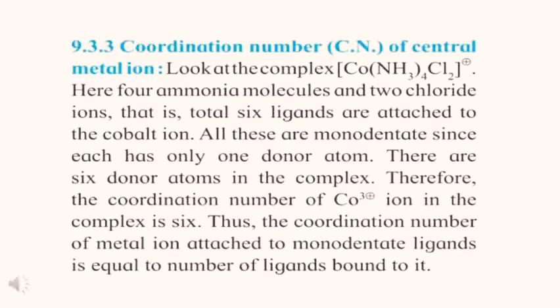A total of 6 atoms are directly attached to the central metal atom, so its coordination number is also 6. Thus, the coordination number of a metal ion attached to monodentate ligands is equal to the number of ligands bound to it.